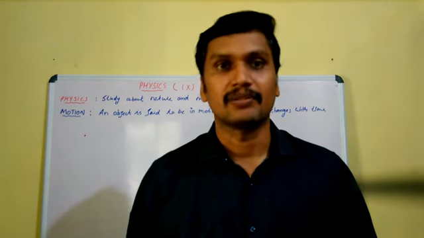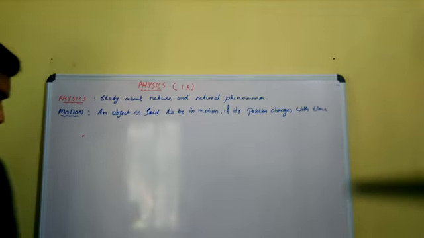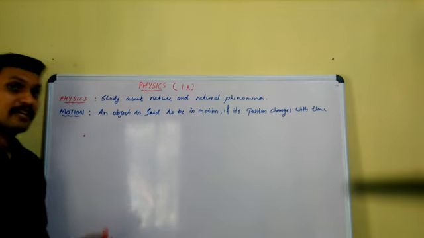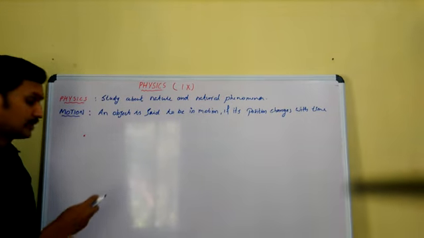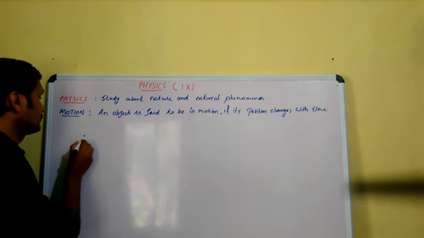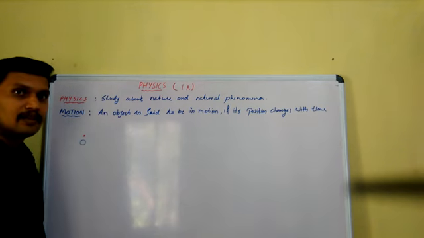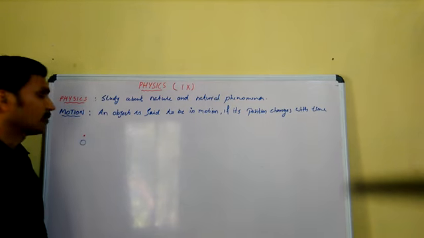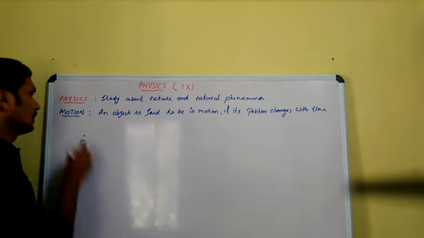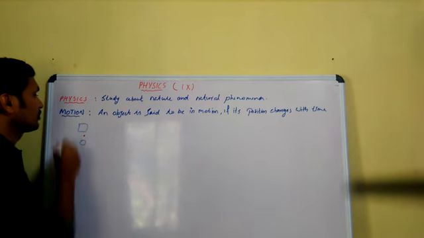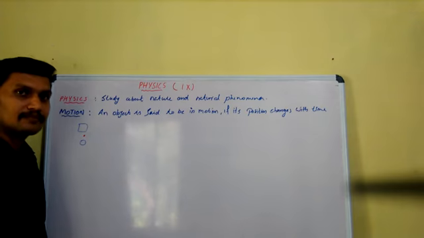Suppose an object is in motion. Consider we have an object at a point O. When our observation starts, this is the position of the object.